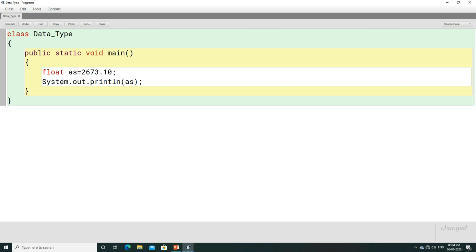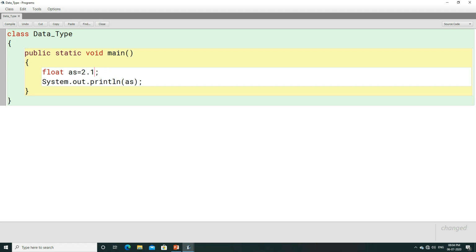We will see it in the slide. Whereas the number which is written here, 2673.10, even if you don't write 2673, let us only write 2.1. Although we have written 2.1, it is a very small number which can be easily stored to a float variable. Here you will get an error.